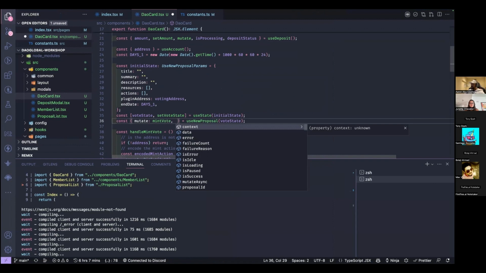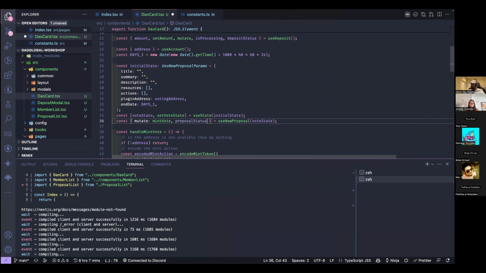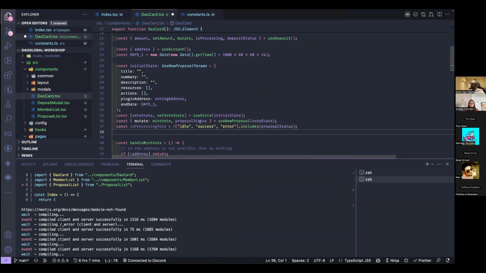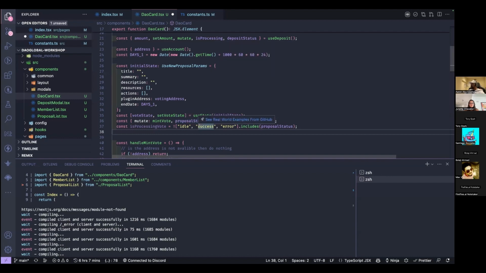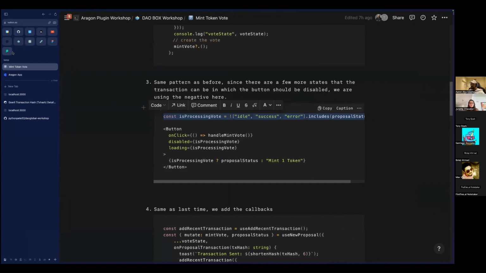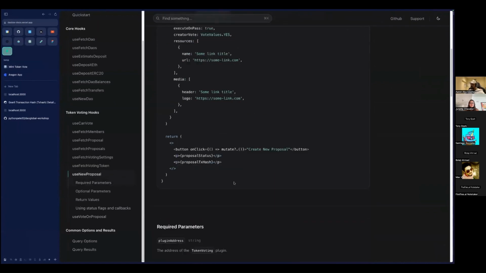And we want proposal status. The proposal status here has a lot more fields on it. Let's go back to the docs just to show you what I'm talking about. So use new proposal.